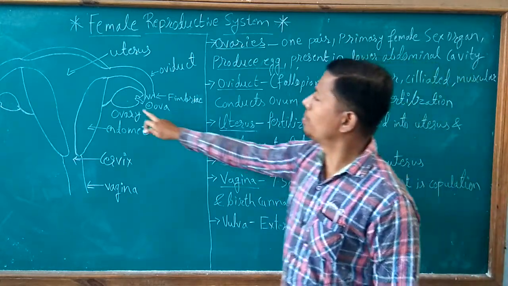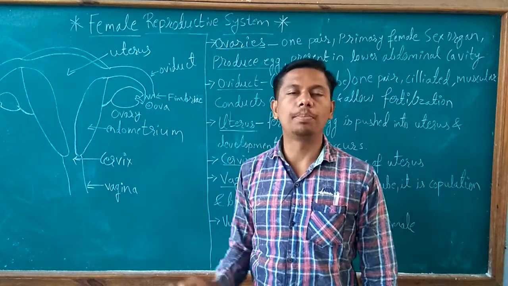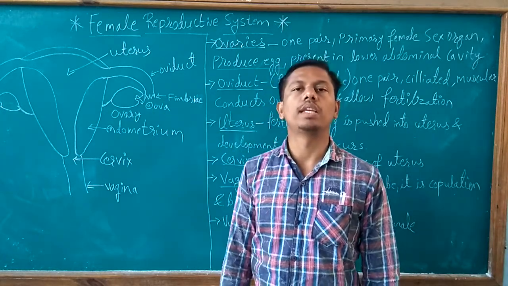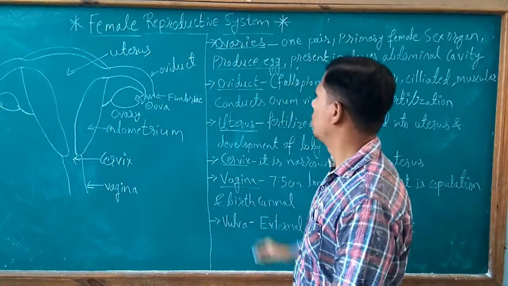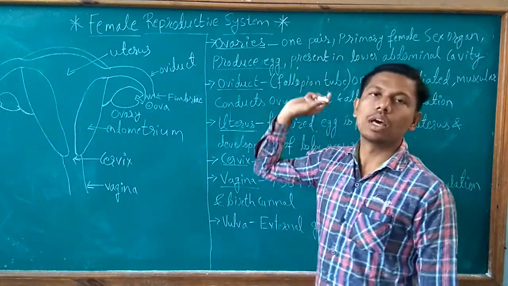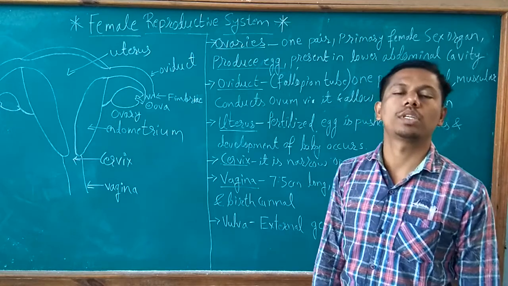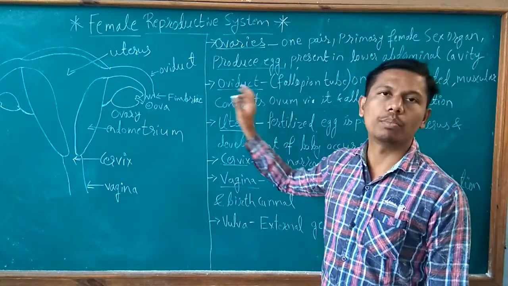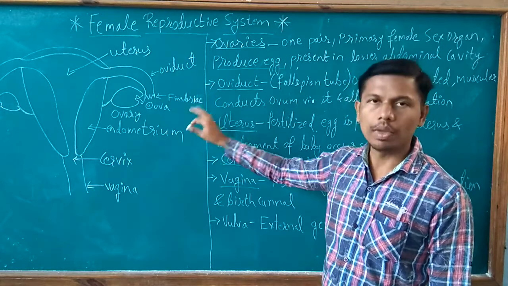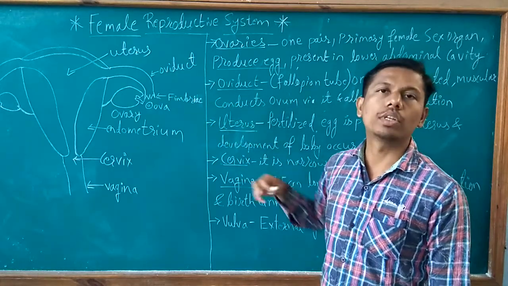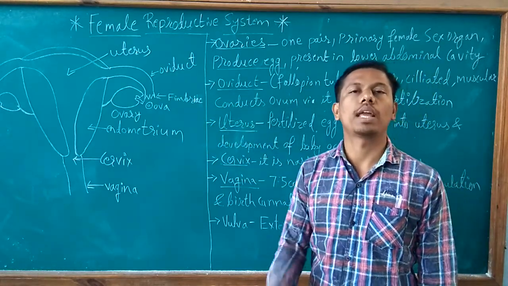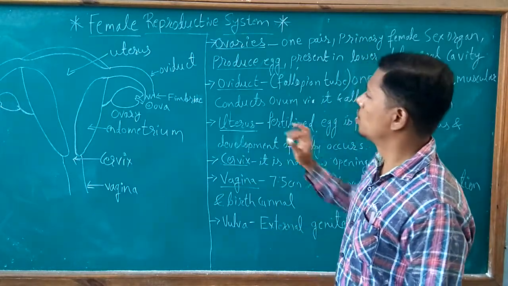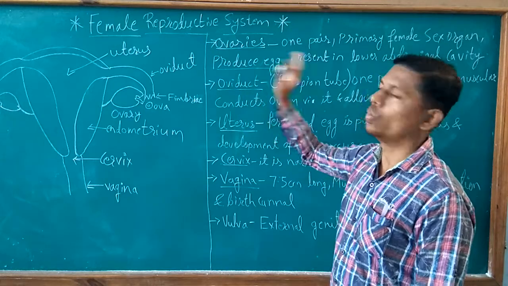Ovary also produces reproductive hormones like progesterone and estrogen. Ovaries produce these hormones for proper functioning of the reproductive system and also for the development of secondary sexual characters in the organism. So that is the function of ovary.